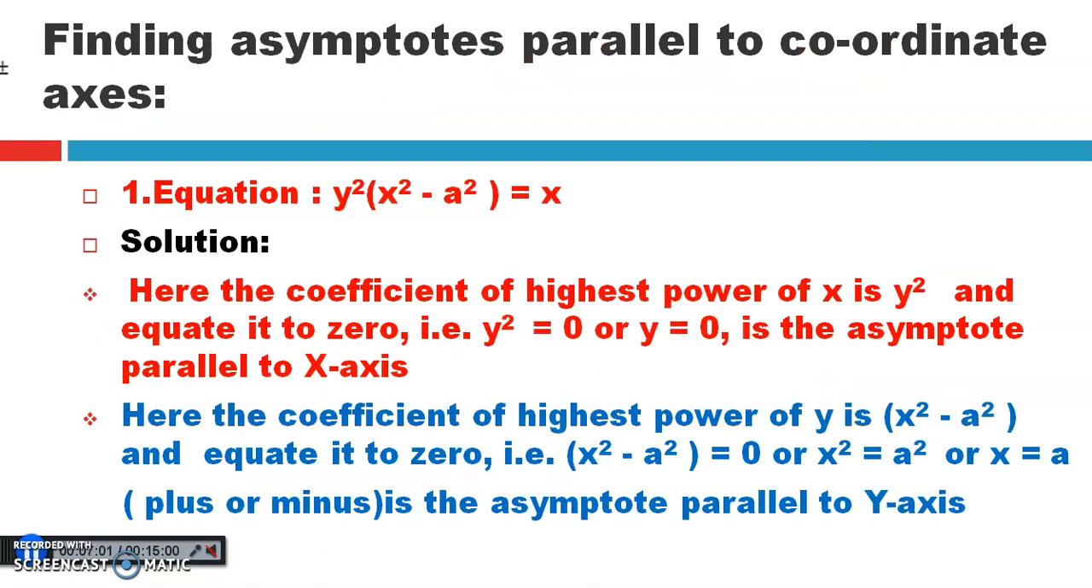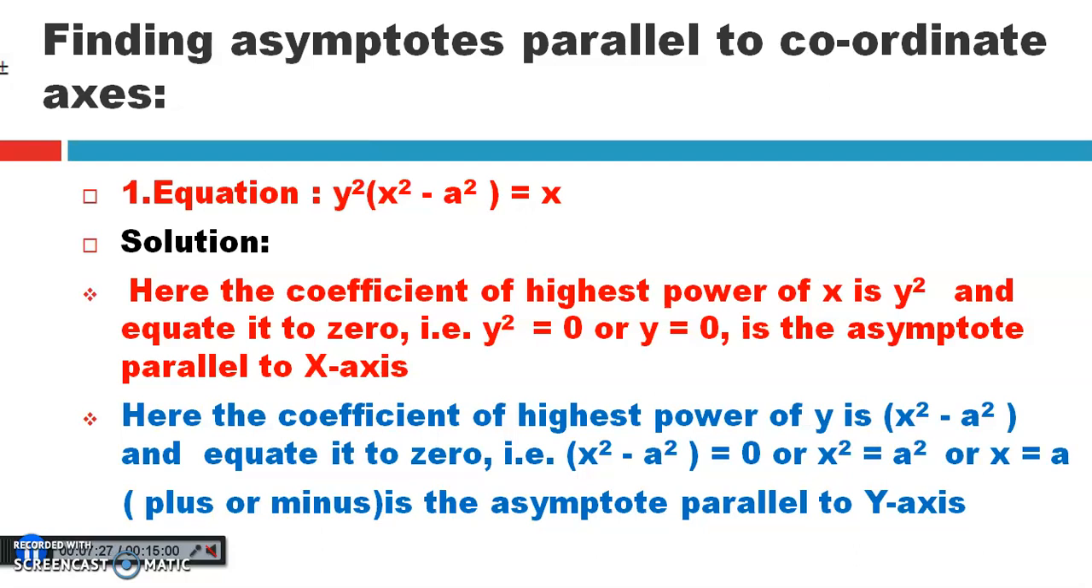Let us consider equation number 1. The equation follows like this: y square into x square minus a square equals to x. Now we have to find the asymptotes, which are parallel to the x-axis and parallel to the y-axis. It is a very simple one and we can find it very easily. The solution goes like this.